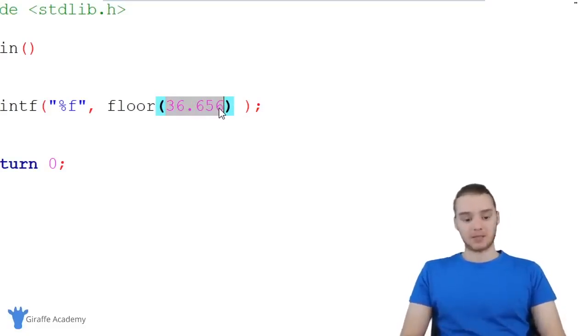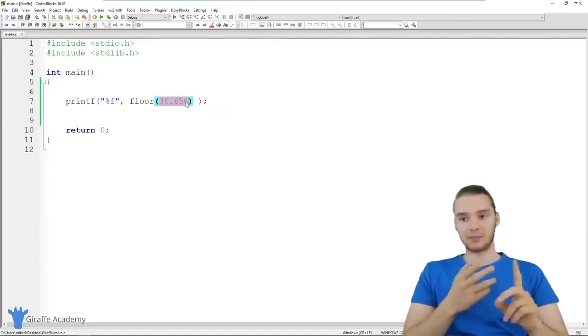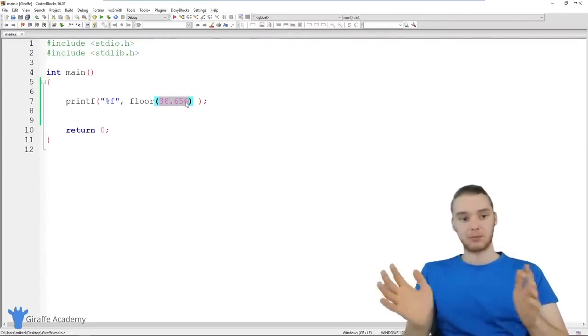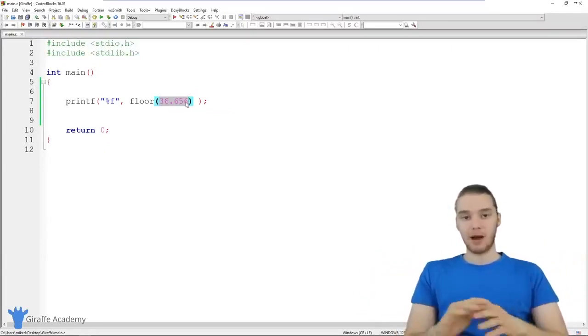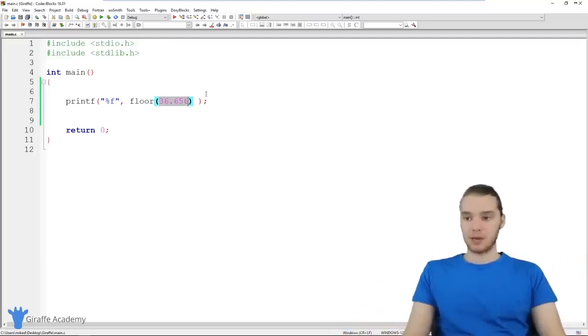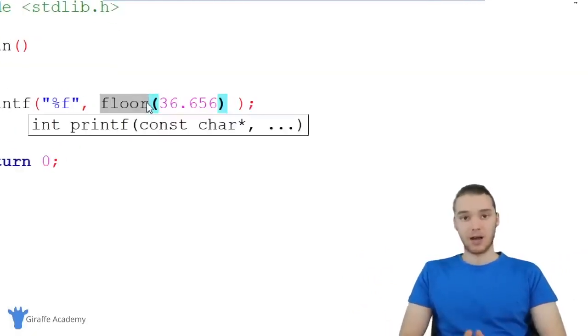So that's sort of the basics of working with numbers. You can do all sorts of math with numbers. You can add, subtract, multiply, and you can even add, subtract and multiply integer numbers and floating point numbers. So play around with all these different things with numbers. And if you want to find some more of these little math functions, all you have to do is go online and Google search for C math functions. There's dozens of these little functions that you can use. But I think these are some of the most widely used.